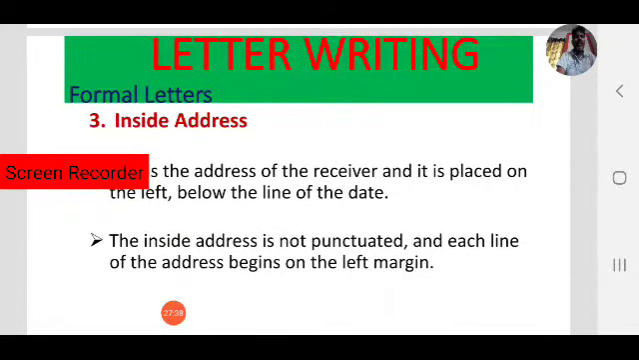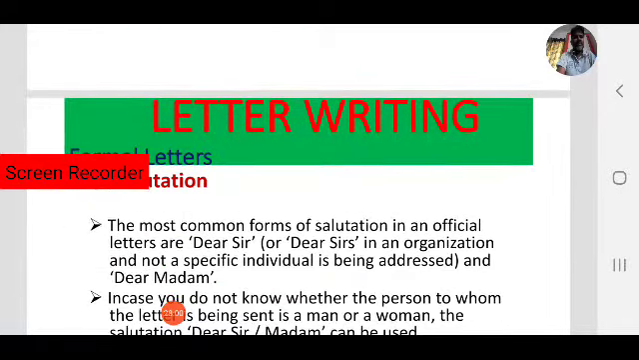The inside address is not punctuated, as we have discussed, because we are using block format. Except in the body of the letter, we need not use punctuation marks in block format. So the inside address need not use punctuation marks. Let us focus on salutation.